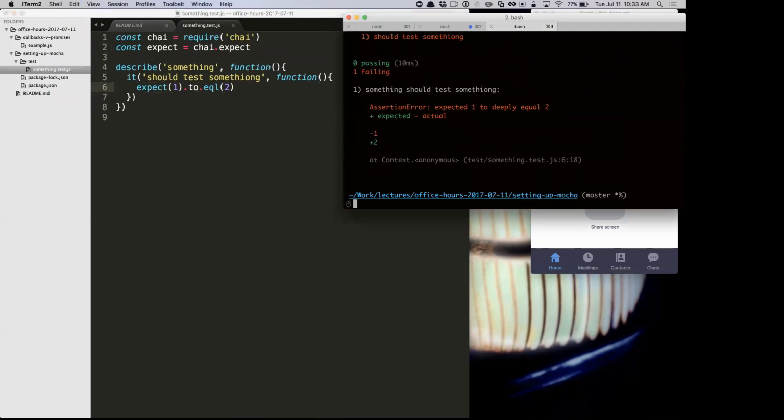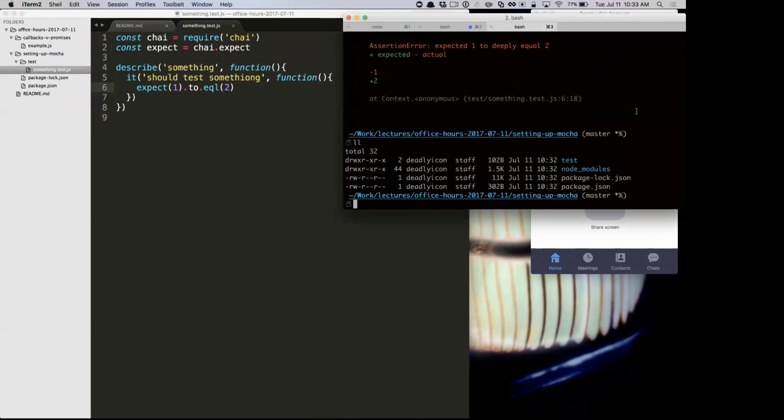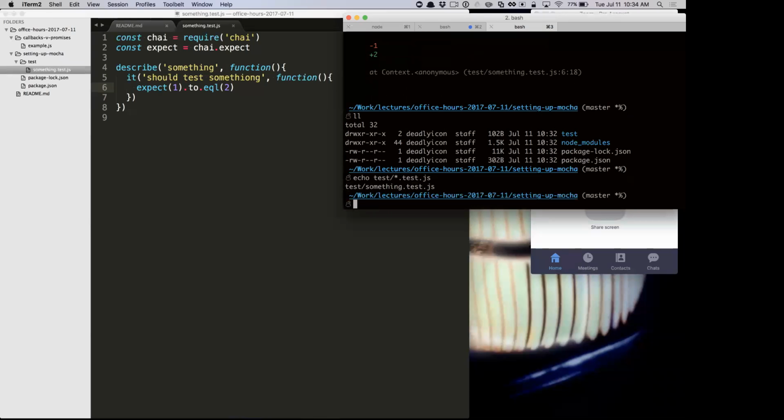And we see that it ran, right? You can also just run Mocha, and it assumes that you have everything in test, and it will look for any files that are in there. You could also give it a complex expression. You could do anything in test that ends with .test.js, right? So we can see if we use echo what that explodes out to.